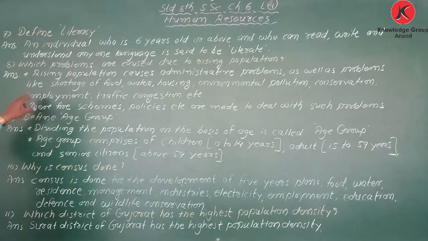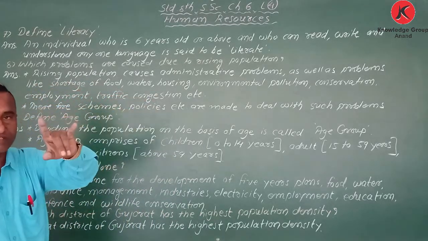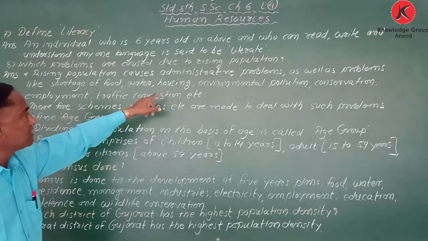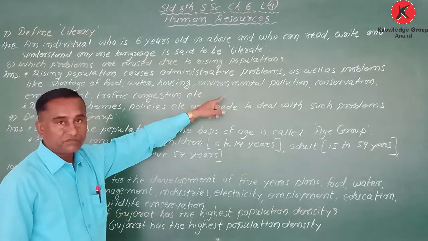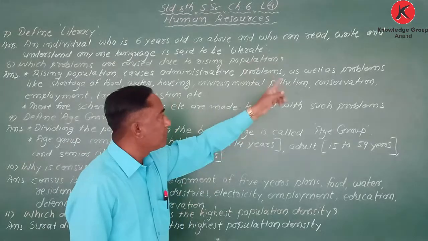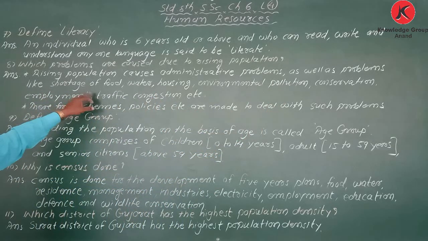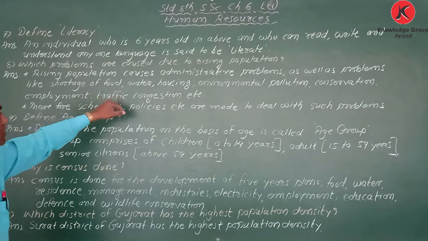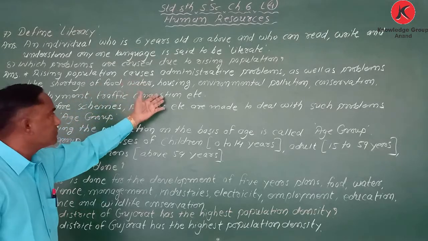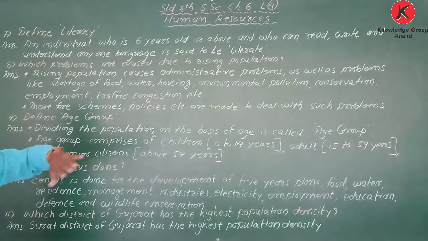Number one, rising population causes administrative problems, as well as problems like shortage of water, housing, environmental pollution, conservation.